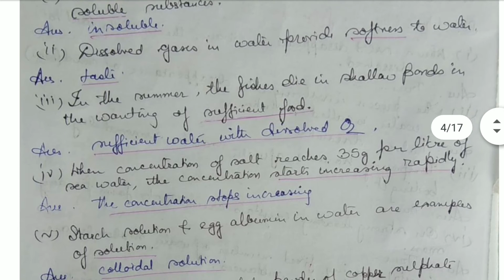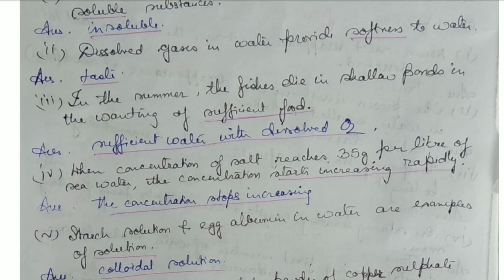In the summer, the fishes die in shallow ponds in the want of sufficient food. No, in the want of sufficient oxygen. Okay, with dissolved oxygen, sufficient water is required and with dissolved oxygen.